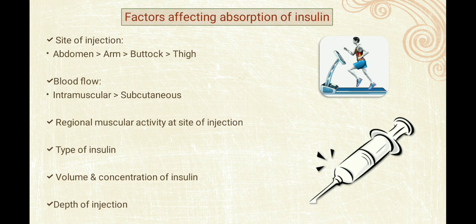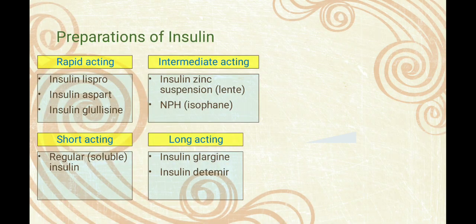Blood flow also affects the absorption, of which intramuscular and subcutaneous: intramuscular has more blood flow, so more absorption. Regional muscular activity also increases the absorption at the site of injection. Type of insulin, which we will discuss in the next few slides. Volume and concentration, very logical, and depth of injection. These are the factors which affect insulin absorption.